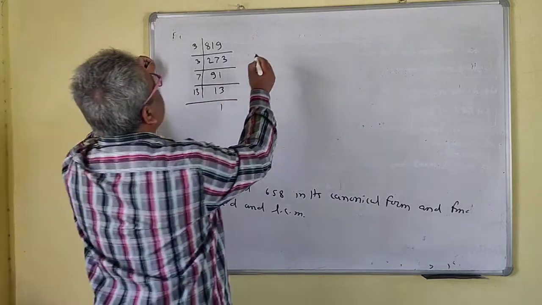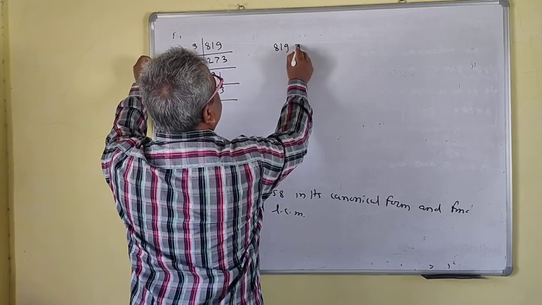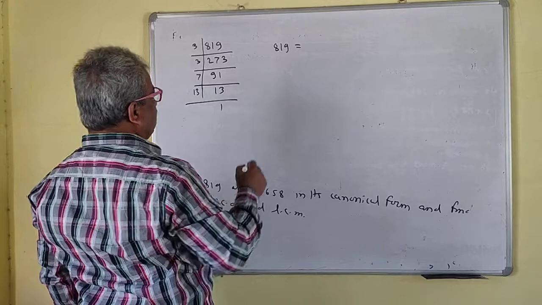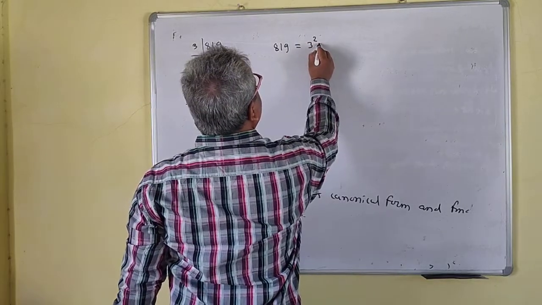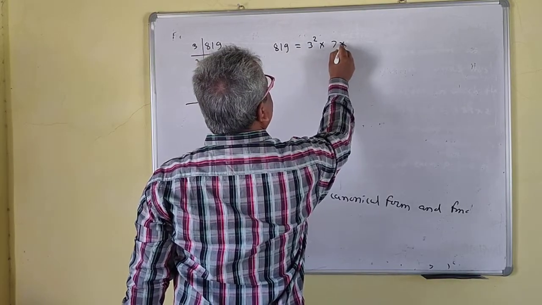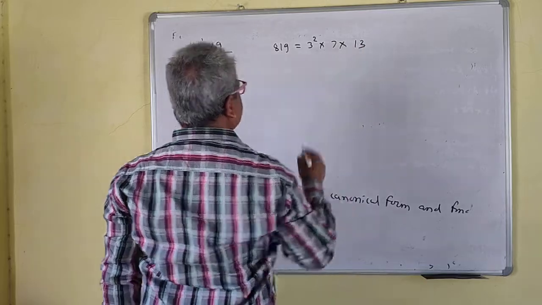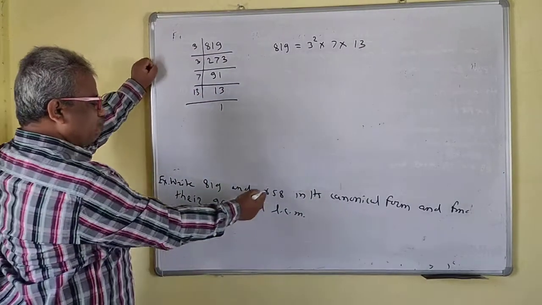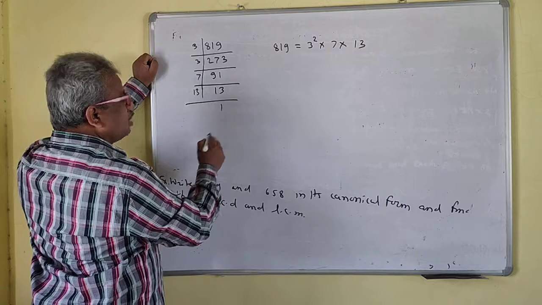So I can write 819 as 3 square into 7 into 13. Now I have to express this number, 658.